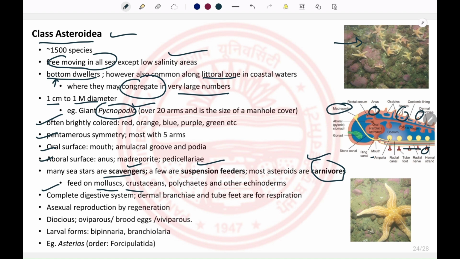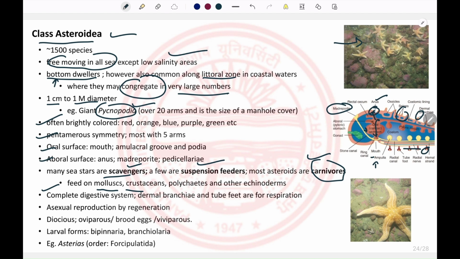They have a complete digestive system, so the mouth as well as the anus is present. However, as we have seen in the case of feeding, the cardiac stomach is everted outside the mouth, so only partially digested food is taken up by the stomach. A very small amount of undigestible matter is present in the pyloric stomach, which can be everted through the mouth or through the anus. So there is very little functionality of the anus and the intestine in Asteroidea.